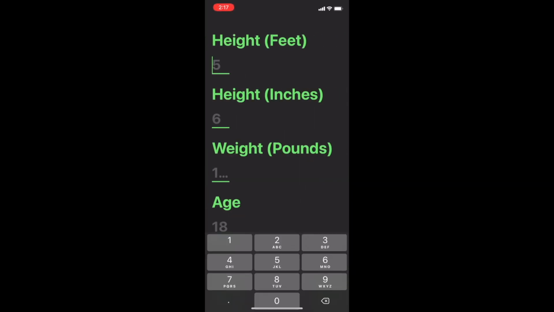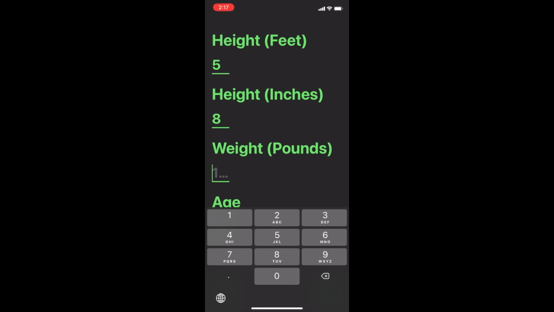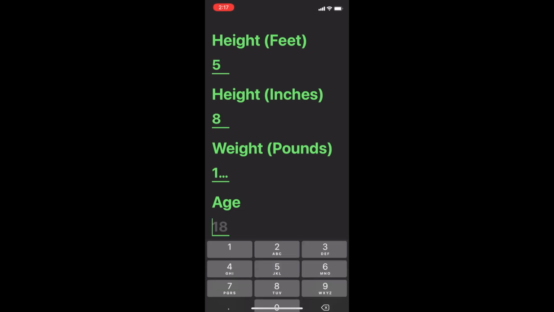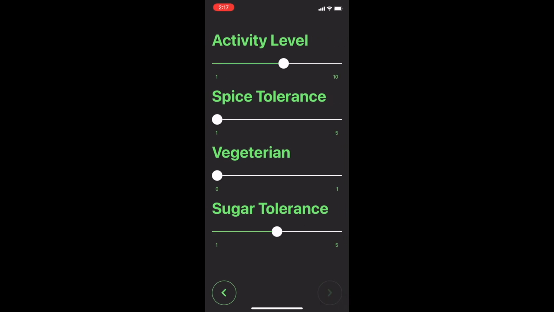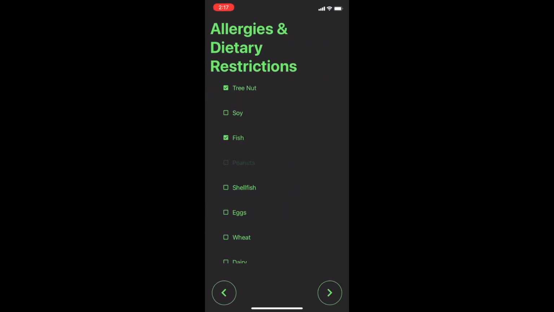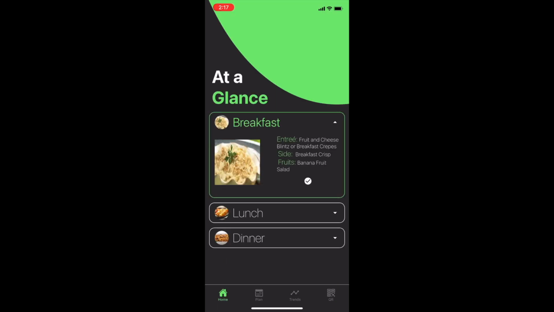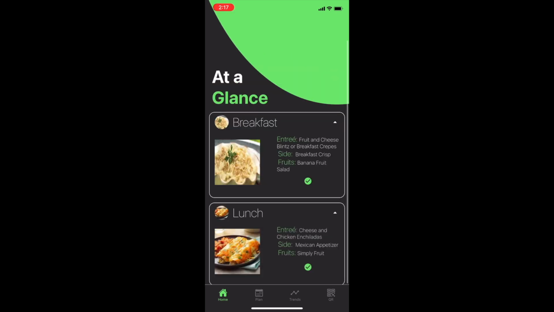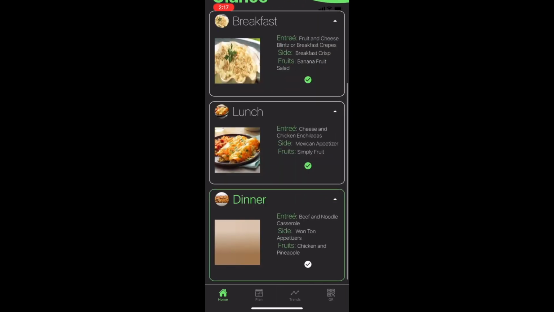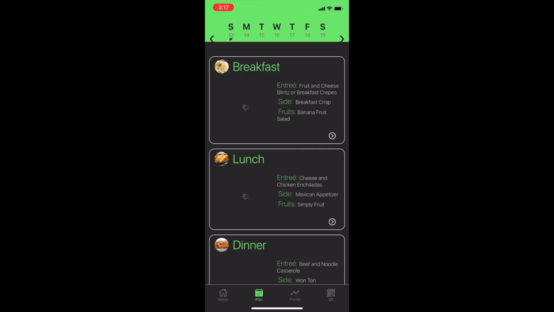We start out by completing a short survey, inputting our age, height, weight, gender, activity level, spice tolerance, sugar tolerance, and any potential dietary restrictions such as allergens. Now we are able to see the current day at a glance. Consisting of just 3 meals total, the user can see the entrees, sides, and any potential fruits that the user might consume with the meal.